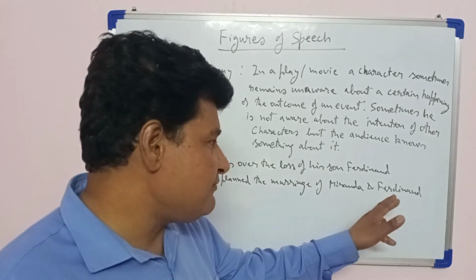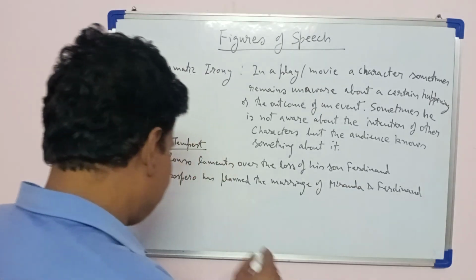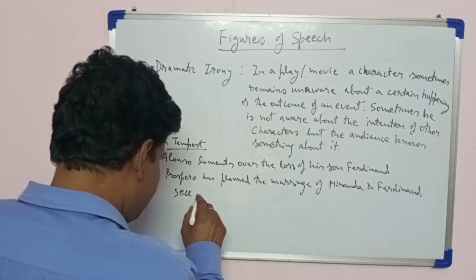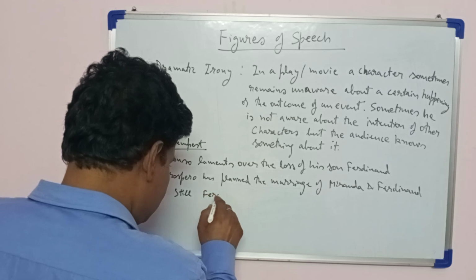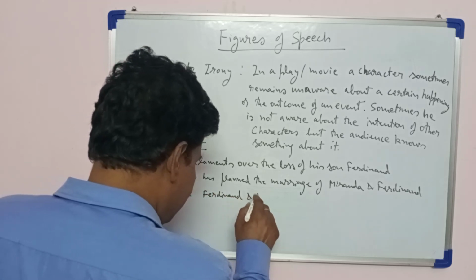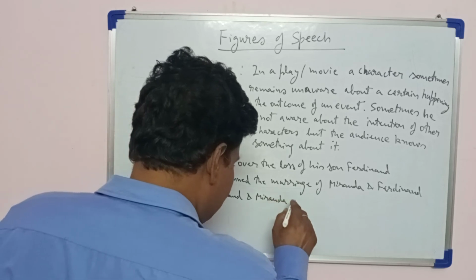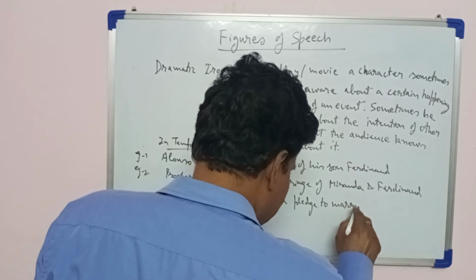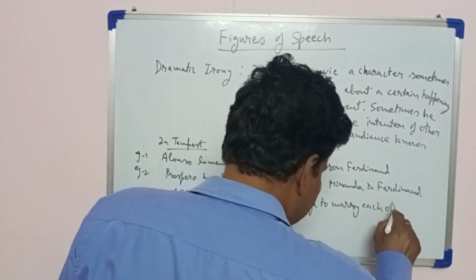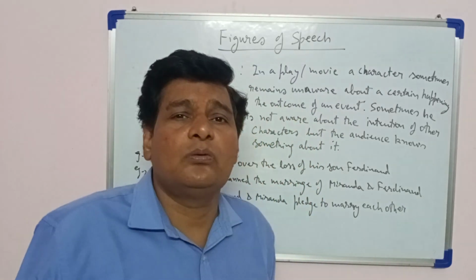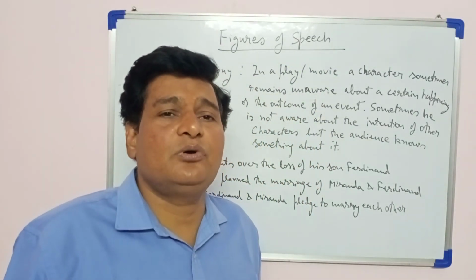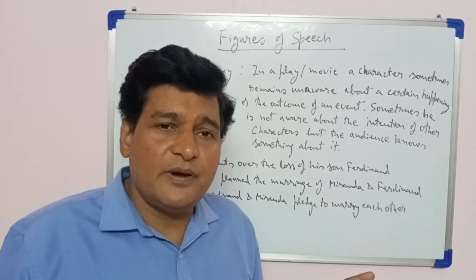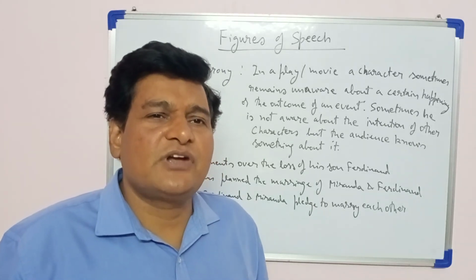But still Ferdinand and Miranda pledge to marry each other. Why? Because they don't know what Prospero has decided to do. But we who watch or read this play are aware of it. So this is called dramatic irony.